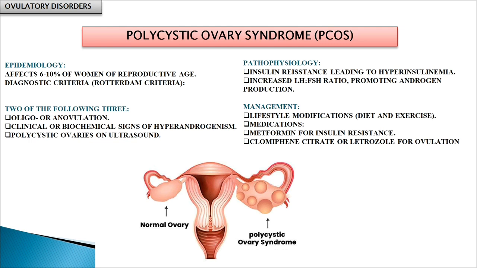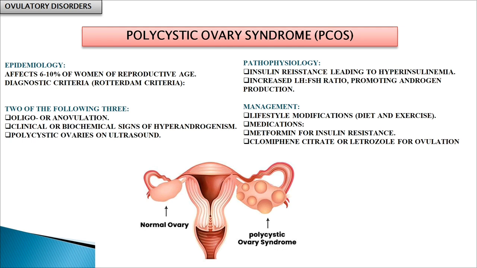We call it oligomenorrhea. Then there should be clinical or biochemical signs of hyperandrogenism, including hirsutism, increased facial hair. And the last is polycystic ovaries on ultrasound, in which you can see peripherally arranged follicles in the ovary, which is quite diagnostic of PCO. What is the pathophysiology? Well, here insulin resistance happens, which leads to hyperinsulinemia and an increased LH-FSH ratio, which promotes androgen production. How do we manage the PCO?